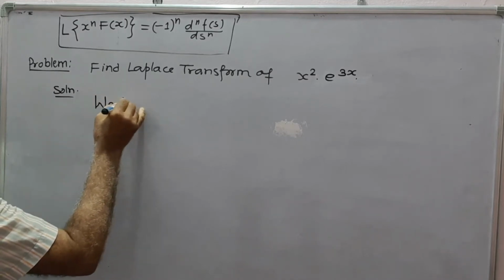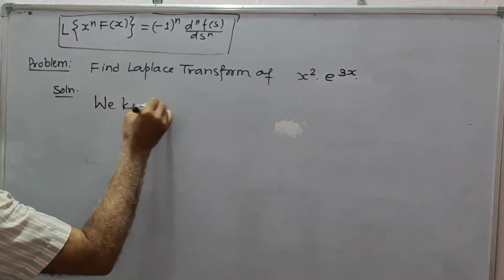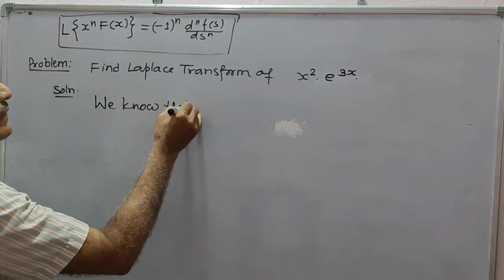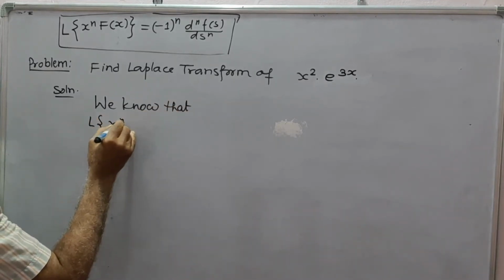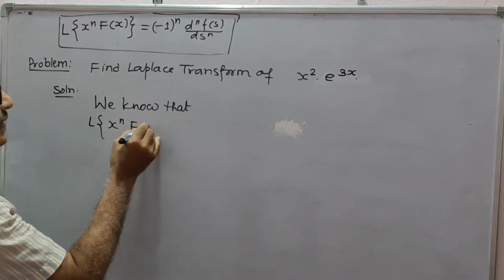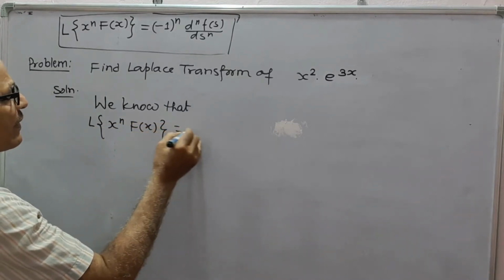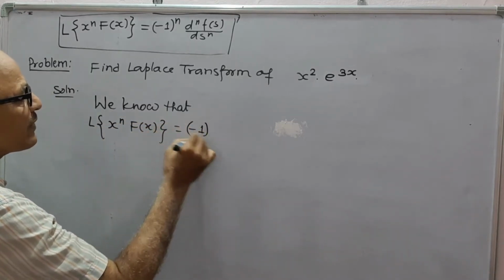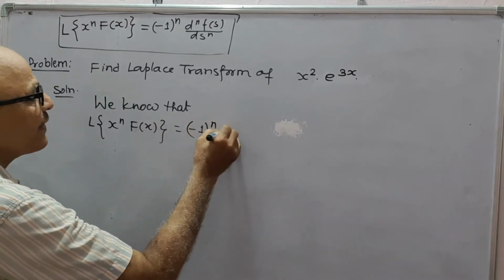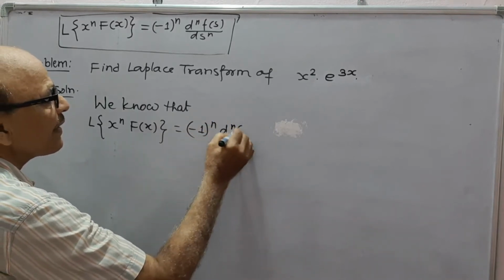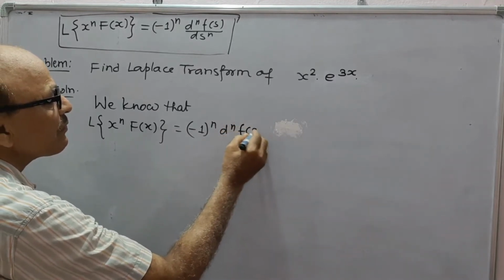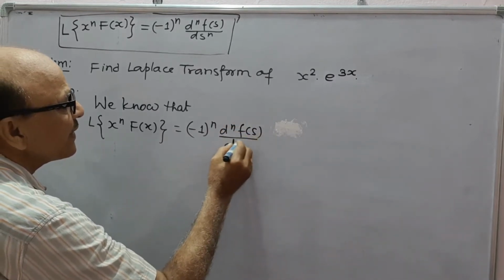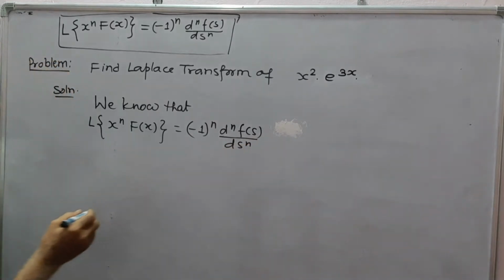We know that the Laplace transform of x to power n f(x) is equal to minus 1 to power n d^n F(s)/ds^n.